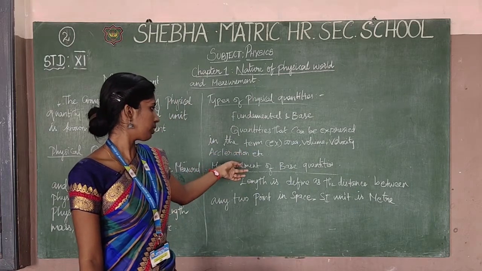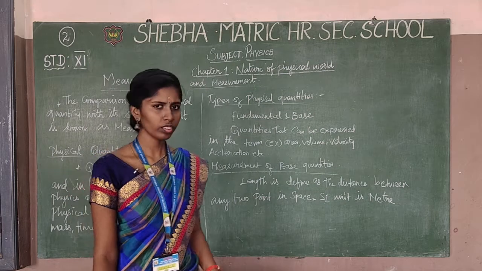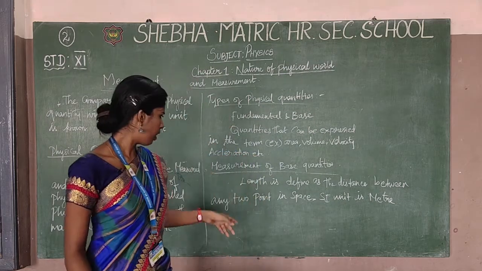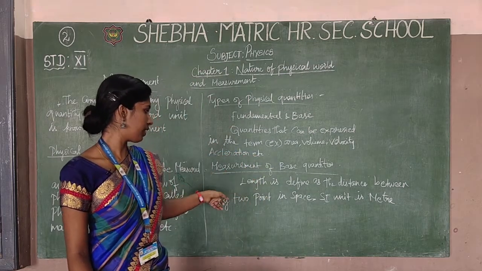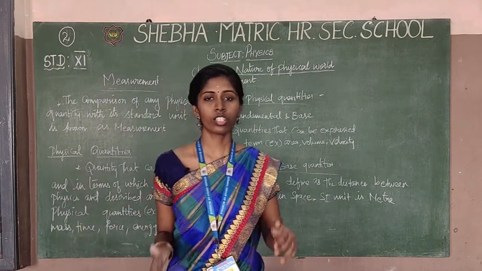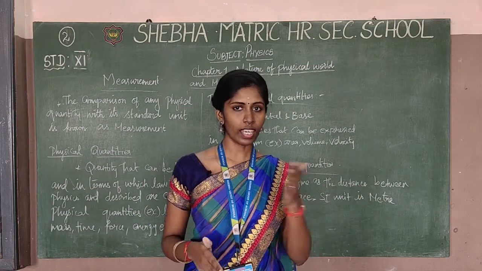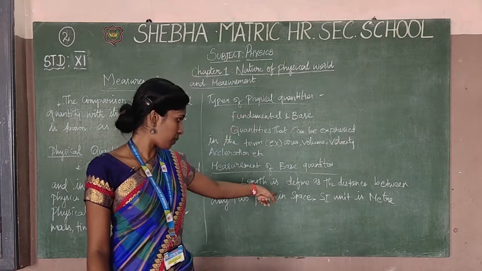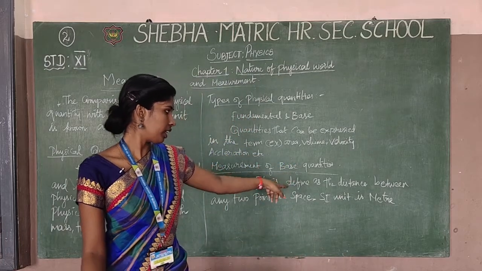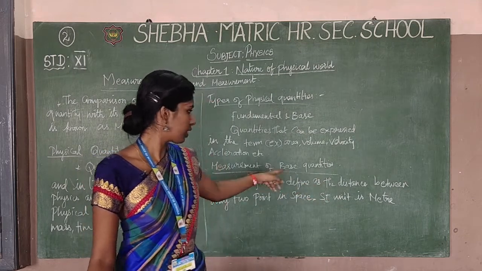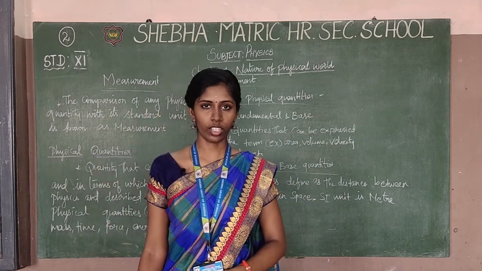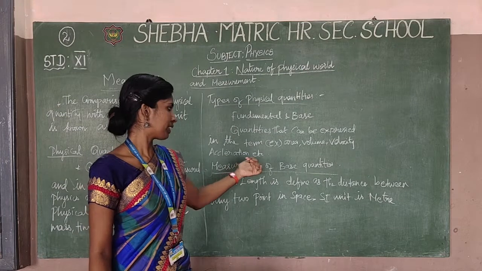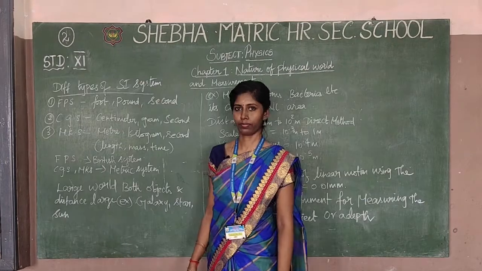After that, measurement of base quantity. Length is defined as the distance between two points in space. One point and another point, and the distance in between is measured. The SI unit of length, a base quantity, is the meter.